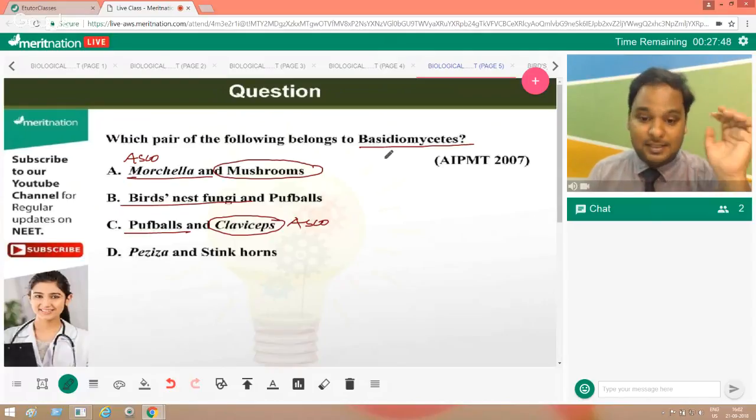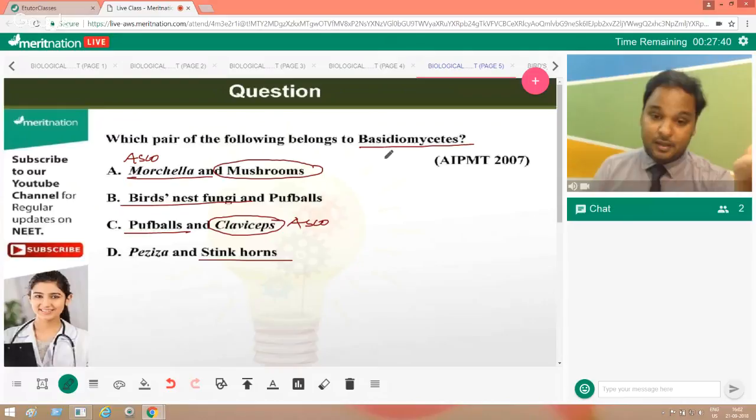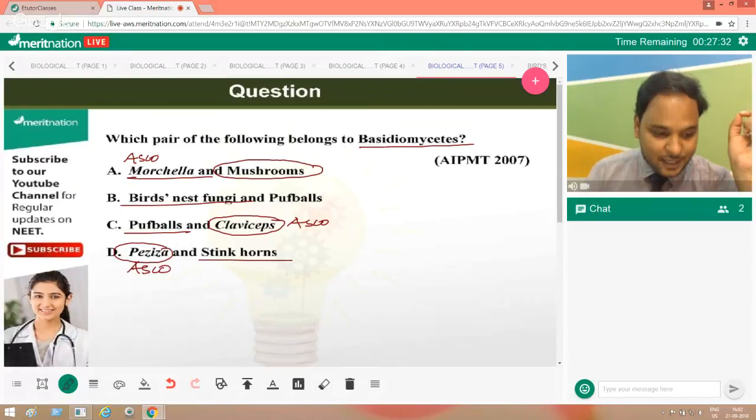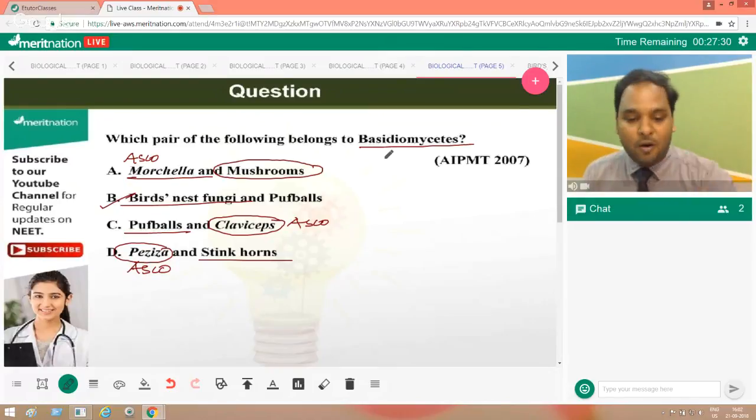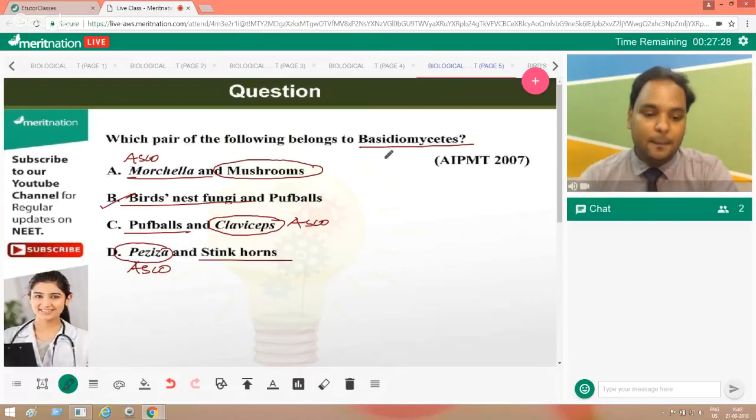Now, many people have answered D. Stinkhorns are basically Basidio, absolutely right, there is no problem. But Peziza, is it Basidio? Not at all. Peziza is Ascomycetes again. So basically, bird's nest fungi and puffballs are your Basidiomycetes. They both belong to Basidiomycetes.